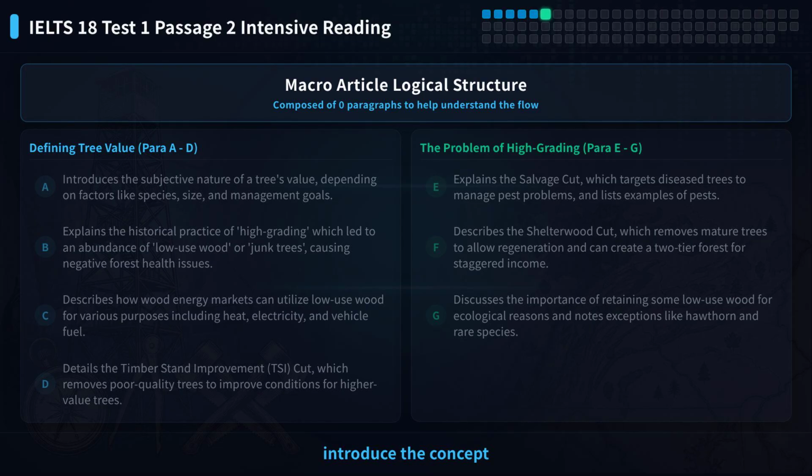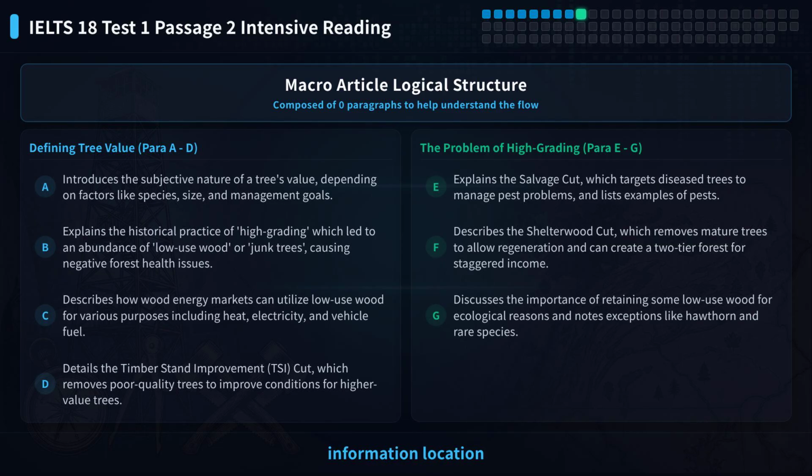Paragraphs 1 to 3 introduce the concept of tree value and the problem of low-use wood. Paragraphs 4 to 5 introduce 2 specific cutting methods, TSI Cut and Salvage Cut. Paragraphs 6 to 7 introduce Shelterwood Cut and the importance of keeping some low-use wood. The heat map shows information location questions focus on paragraphs A, B, C, E, and sentence completion on paragraph G.